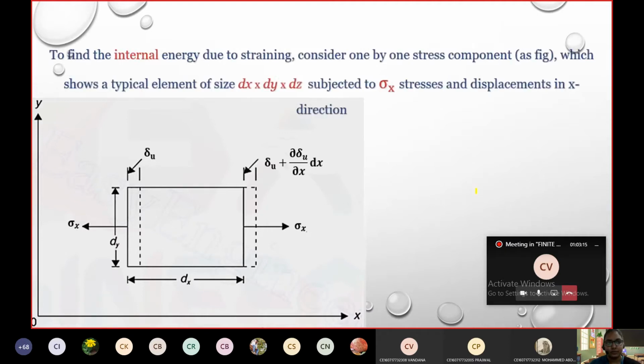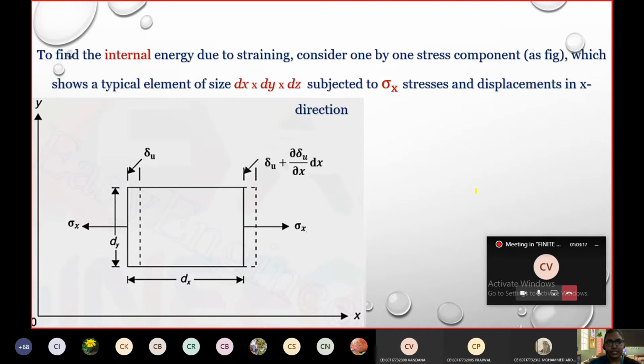To find the internal energy due to straining, we will consider one by one the stress components as shown in the figure. The figure shows you the stress component only due to the stress in the x direction.